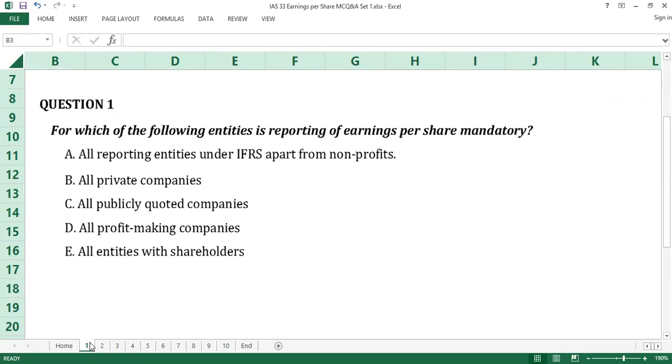Question number 1. For which of the following entities is reporting of earnings per share mandatory? A, all reporting entities under IFRS apart from non-profits. B, all private companies. C, all publicly quoted companies. D, all profit-making companies. E, all entities with shareholders. Time counts.